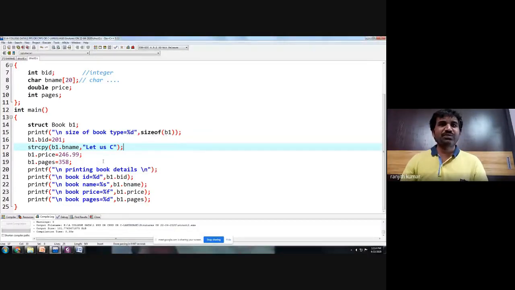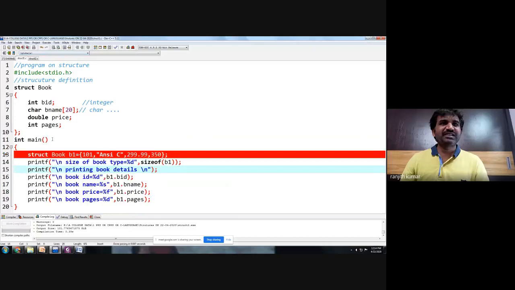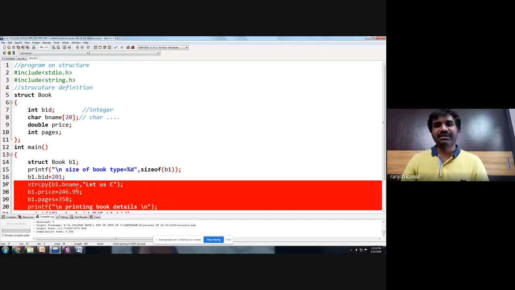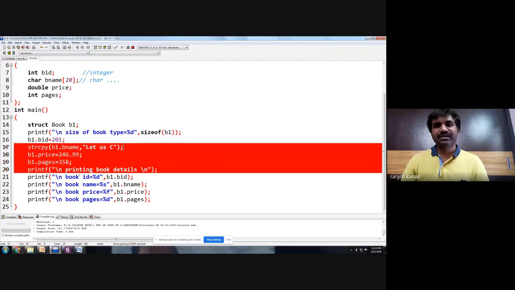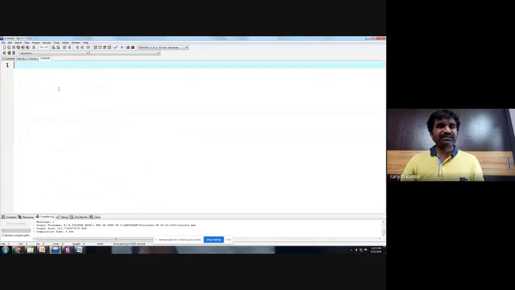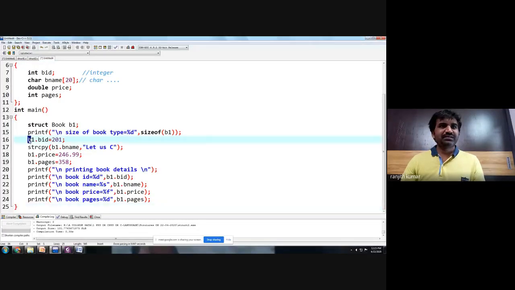So the first program illustrates defining and creating values in one line, and in the second program you have initialized the values randomly. Now we want to create the third program, where one more way of giving the values is, what? You know already: scanf. scanf %d, comma, book ID.